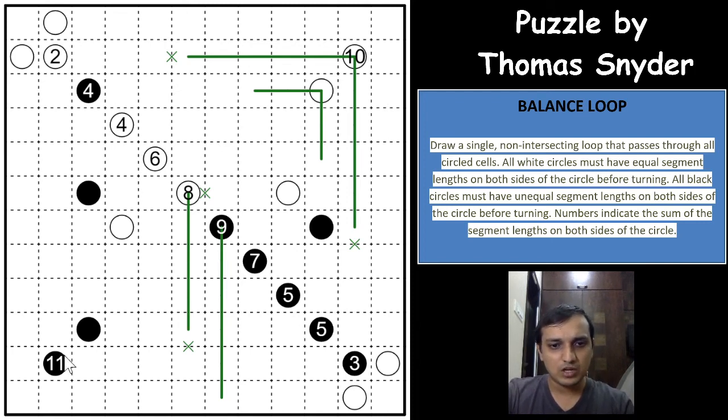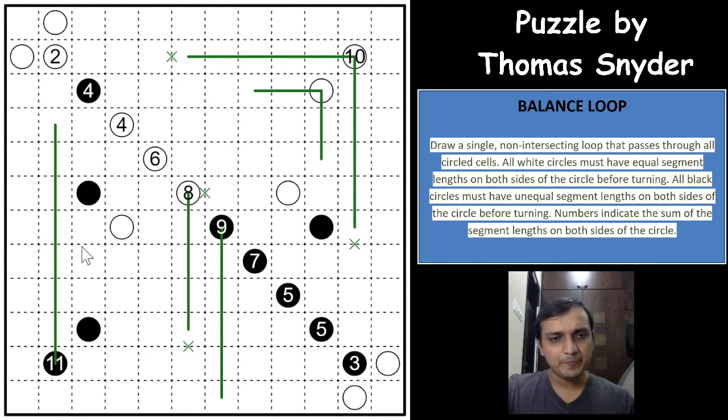What counting logic I would say here is, if you see all the 3 sides except the top one, the 11, all the 3 sides 1 2 3 4 5 6, right? It uses 6 but on the 3 sides, so at least it will use 5 on 2 sides, or maybe at a maximum it will use 4 on one of the sides. So to complete the total count of 11, it should go at least 7 cells up, because a maximum of 4 cells can be used from these 3 sides, right? The 4 cells can be only towards the right, and the other 7 cells will have to be used minimum towards the upper side, 1 2 3 4 5 6 7, right?